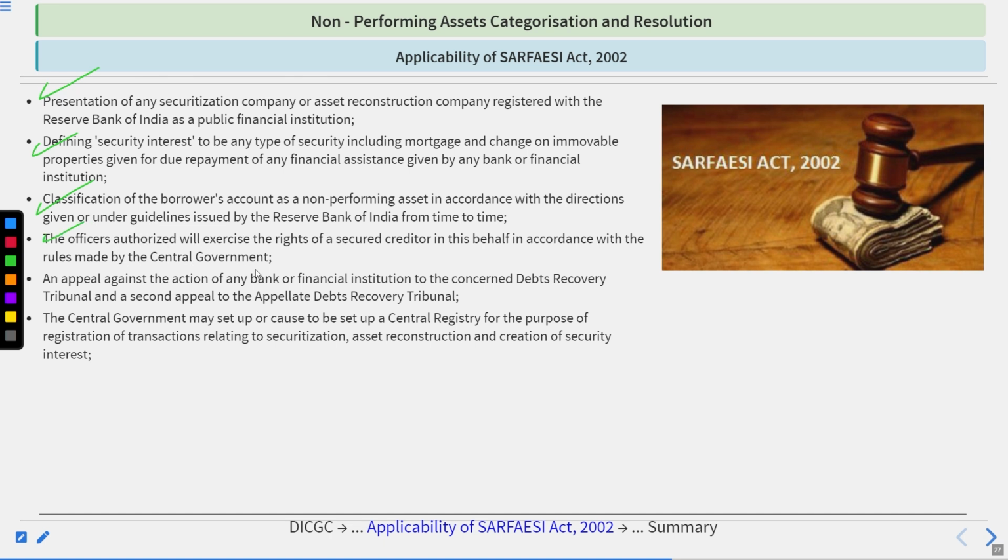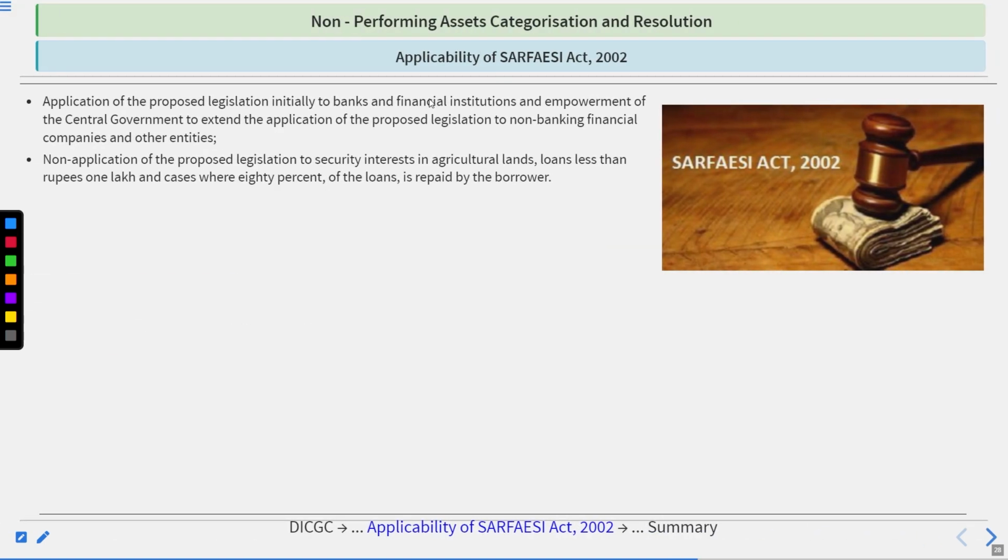An authorized officer will exercise the right of a secured creditor in accordance with the rules made by the central government. There is an appeal against the action of the bank or financial institution to the concerned Debts Recovery Tribunal, and a second appeal to the Appellate Tribunal. The central government may set up the central registry for the purpose of registration of transactions relating to securitization, asset reconstruction, and creation of security interest.